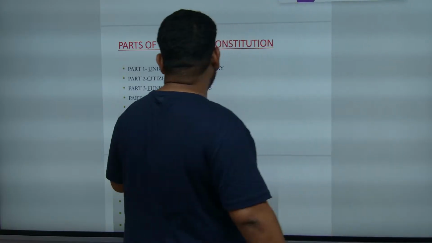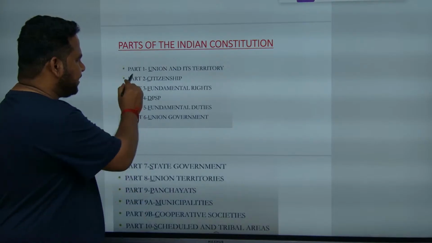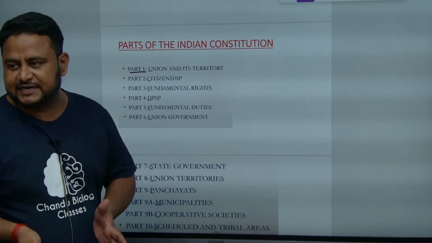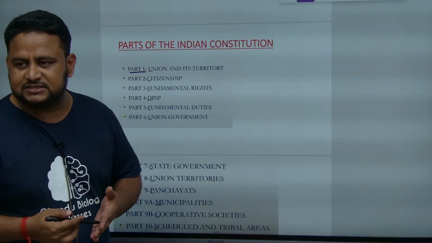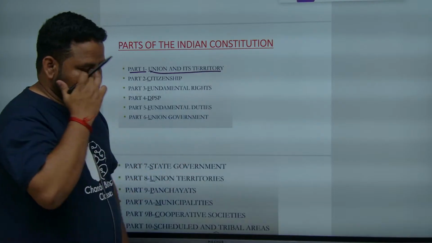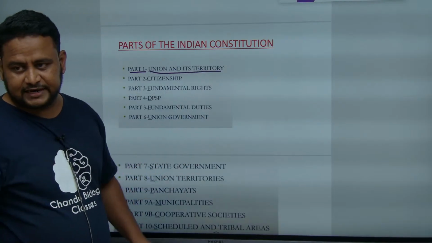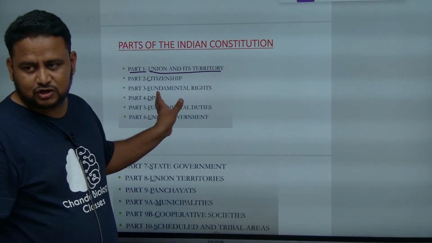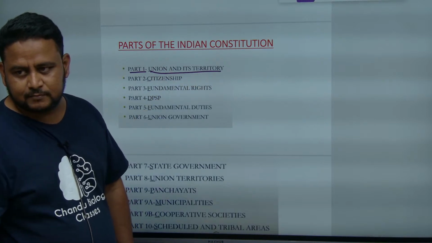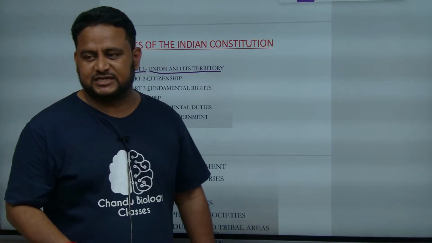So carefully observe here, parts of the Indian constitution. Part 1 is talking about the Union and its territory. What union? Union of India and its territory. Territory means the places that we have. So it is talking about the Union of India. At present, how many states does India have?